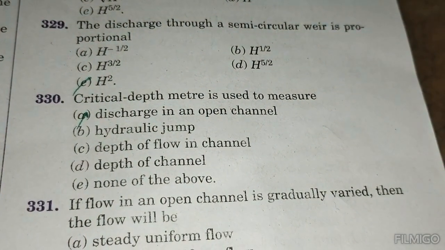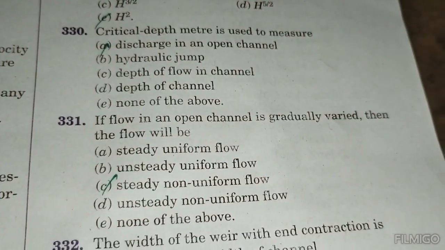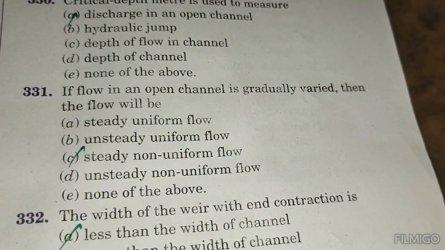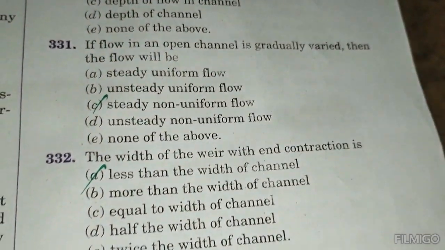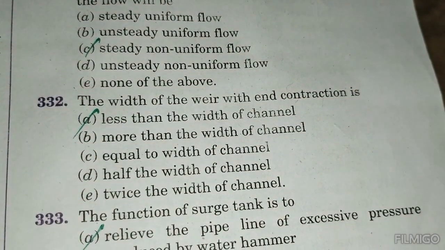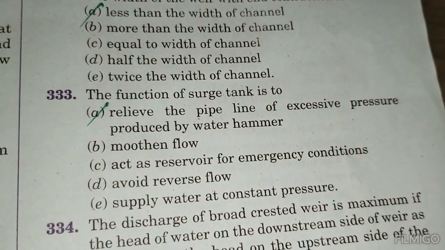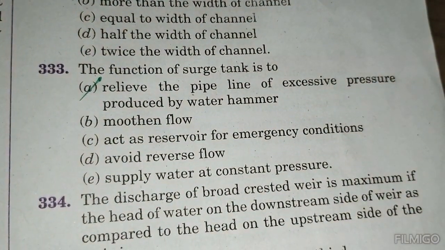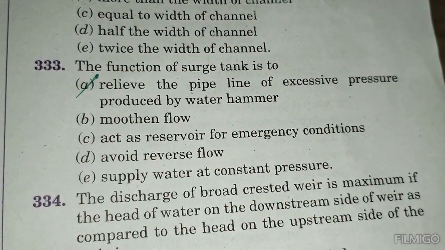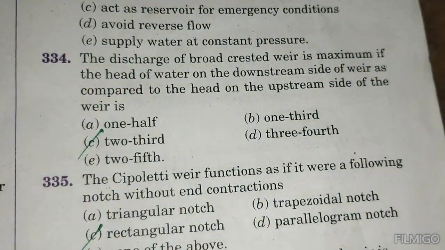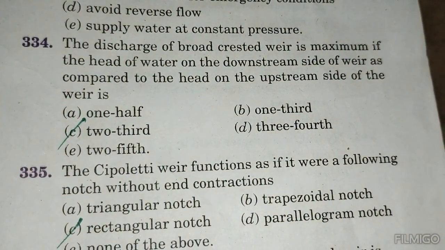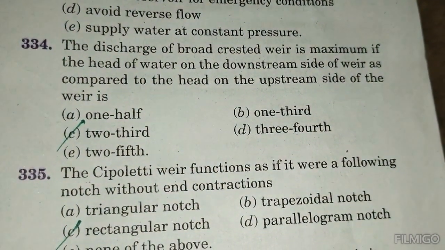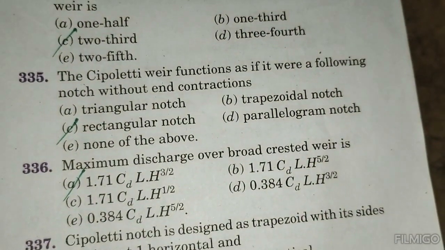Critical depth meter is used to measure discharge in an open channel. If flow in an open channel is gradually varied, then the flow will be steady non-uniform flow. The width of the weir with end contraction is less than the width of the channel. The function of a surge tank is to relieve the pipeline of excessive pressure produced by water hammer. The discharge over a broad crested weir is maximum if the head of water on the downstream side of the weir compared to the head on the upstream side of the weir is 2/3.